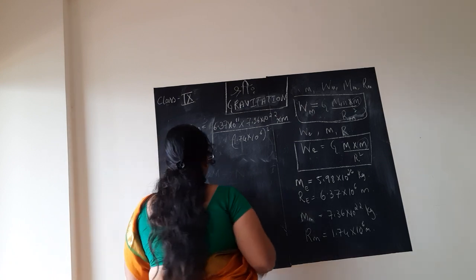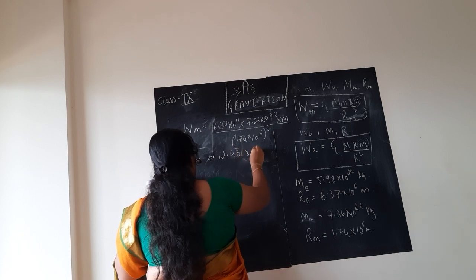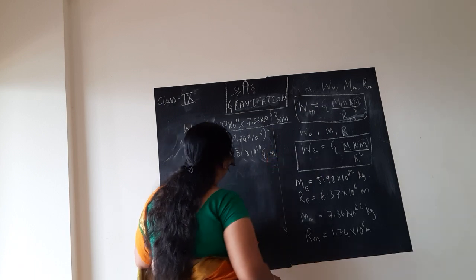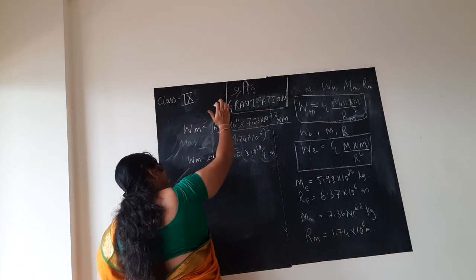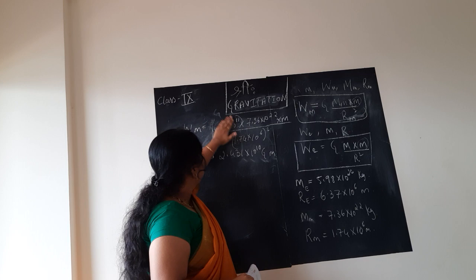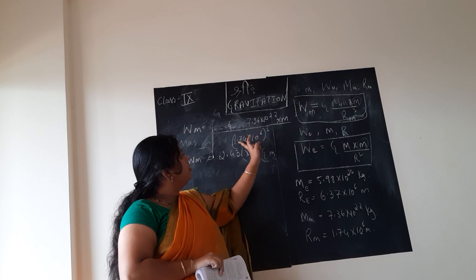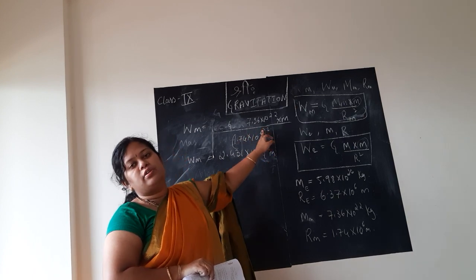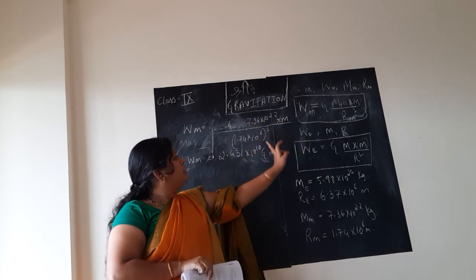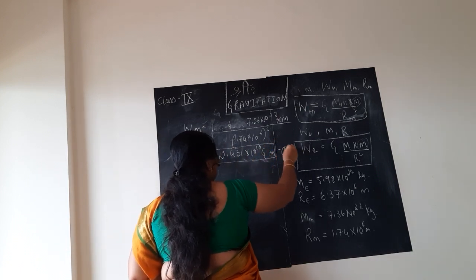So what we get, Wm, that is weight of the object on moon, as 2.431 into 10 to the power 10 G into m. What they have done is, children, they have not substituted the value of the gravitational constant also. They have kept it as G. Just 7.36 into 10 to the power 22 divided by 1.74 into 10 to the power 6 whole square, you will get 2.431 into 10 to the power 10 G into this m as it is. So this is the weight of the object on moon. Call it equation 1.